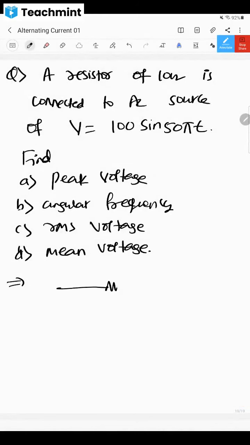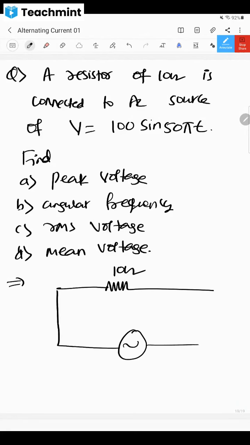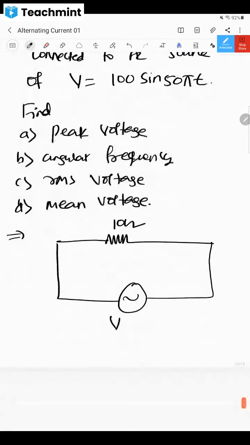There is a resistor of 10 ohm. This is a resistor of resistance 10 ohm. It is connected to an AC source, which is having V equal to 100 sine 50 pi t. Like that, it is connected. Now, definitely you can compare it with V equal to V naught sine omega t.